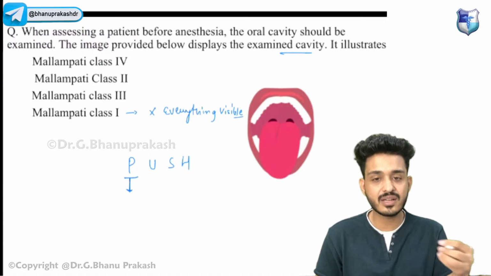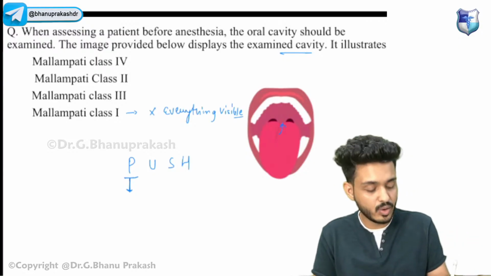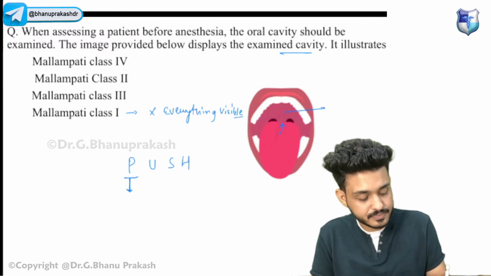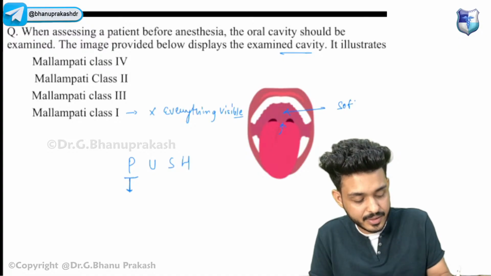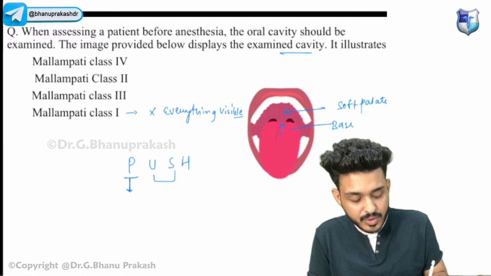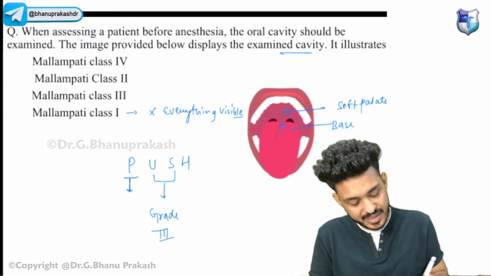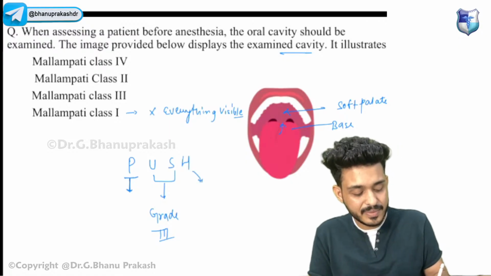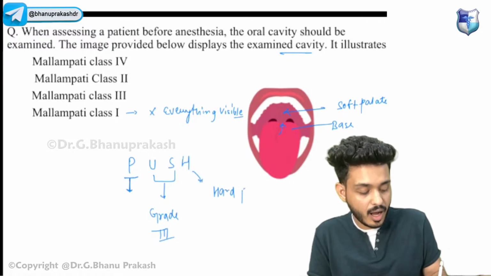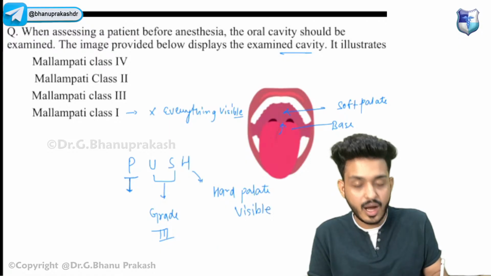Pillars are lost, but apart from the pillars, the base of the uvula is also visible. Only the base of uvula is visible, and this is your soft palate. So that would become grade 3, and grade 4 will have only and only the hard palate visible.